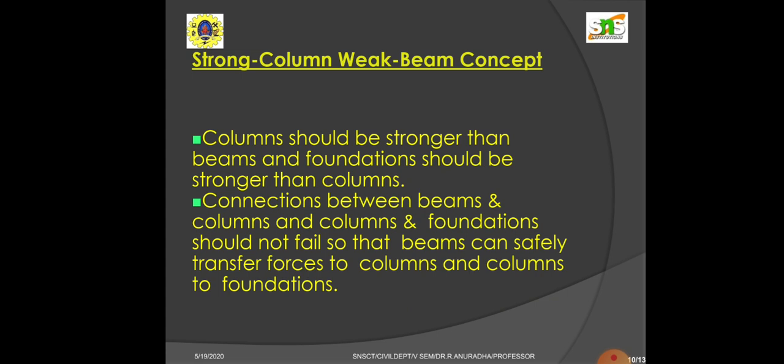Nowadays in many cases we are seeing that soil consideration has not been done properly. Because of that, proper foundation design has not been given. Because of that, many structures, many buildings are failing or collapsing. So we have to concentrate on columns to the foundation and foundation to the soil. All the forces acting from the beam to the column, column to the foundation, foundation to the soil should be taken care of.